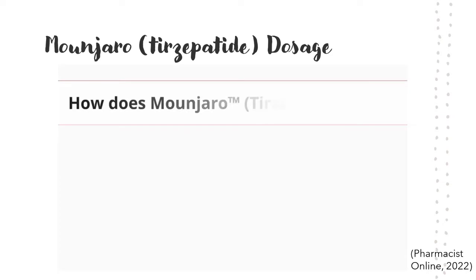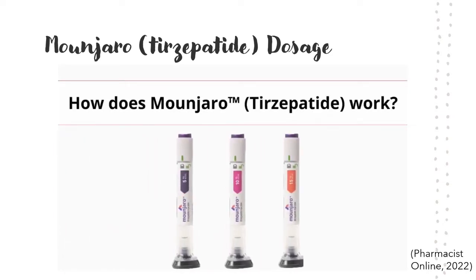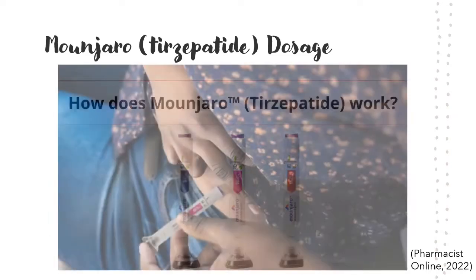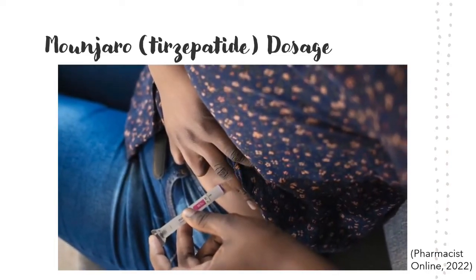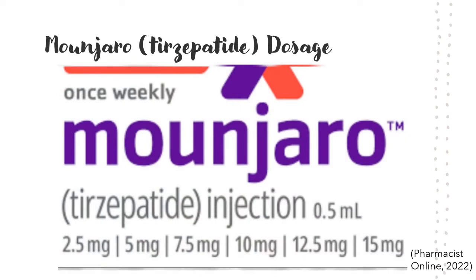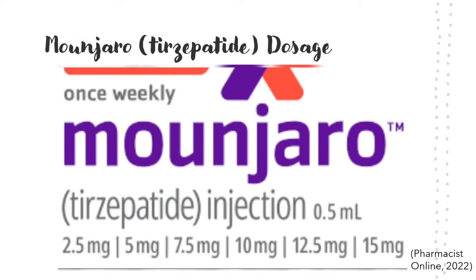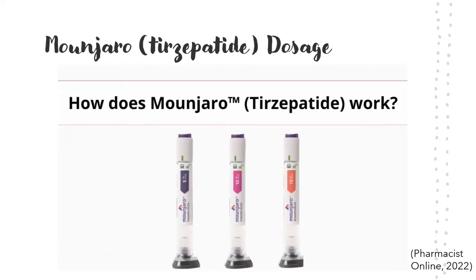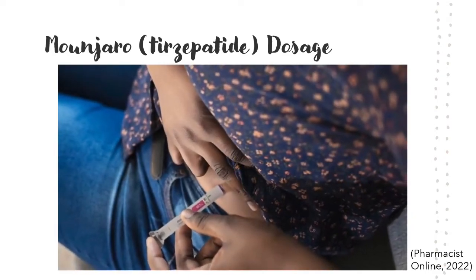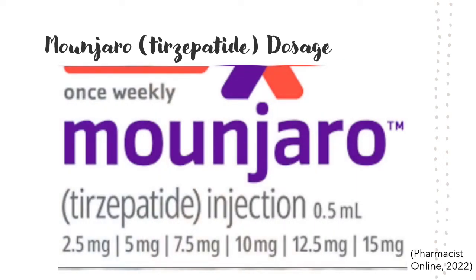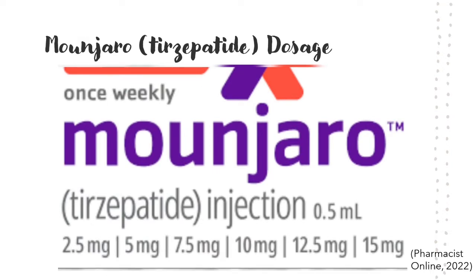If there is a need for additional glycemic control, increase the dose in 2.5 milligram increments after at least 4 weeks on the current dose. You must note that the maximum dose intake is 15 milligrams. Also note, the 2.5 milligram dose is not effective for glycemic control and is intended for treatment initiation. If the patient has missed a dose, advise them to take the dose as soon as possible within 4 days. If more than 4 days have passed, they must skip the missed dose and administer the next dosage as scheduled.